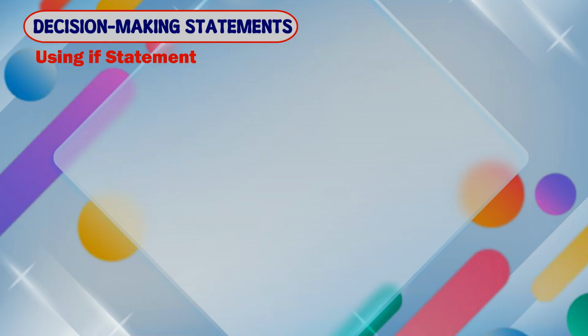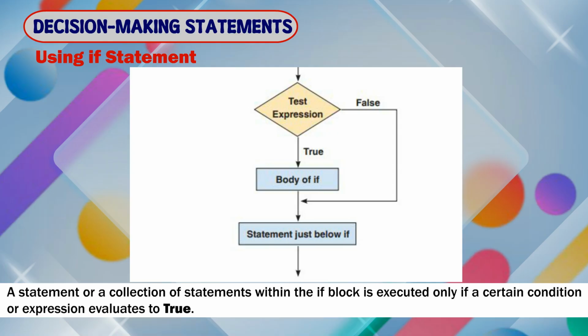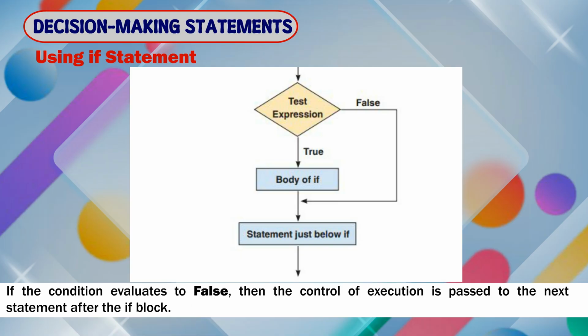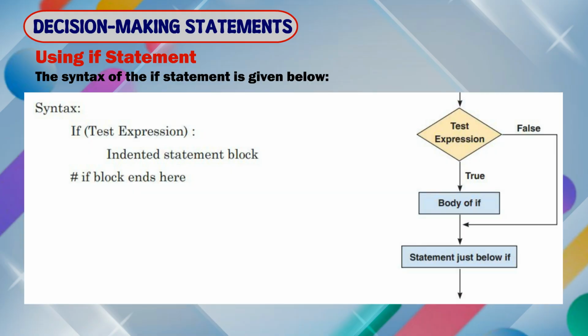Using if statement. The if statement is regarded as the simplest conditional statement. It is primarily used to control the direction. A statement or a collection of statements within the if block is executed only if a certain condition or expression evaluates to true. If the condition evaluates to false, then the control of execution is passed to the next statement after the if block. The syntax of the if statement is given below. Syntax: if, test expression, indented statement block. Hash, if block ends here.